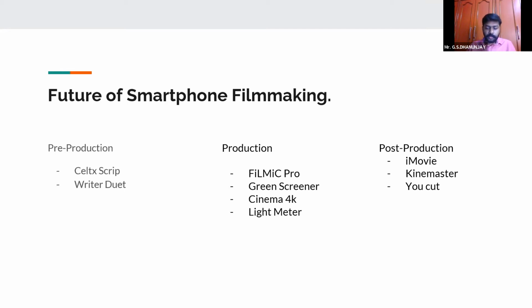They give in a manual feed to it, so that they have controlled exposure. So without actually buying that equipment, you can very well use the proximity sensor, which is present right beside your selfie camera. This application will use the data from there and predict the amount of light and give you the settings, like how much ISO could be reduced, how much shutter speed can be reduced, how much focal length it can be reduced. So it does a pretty good calculation in terms of the current lighting setup or whatever lighting you are trying to put.